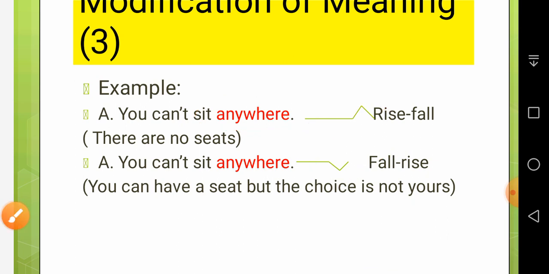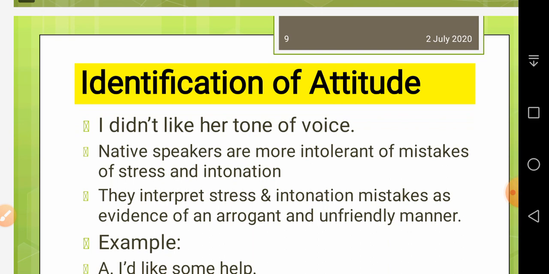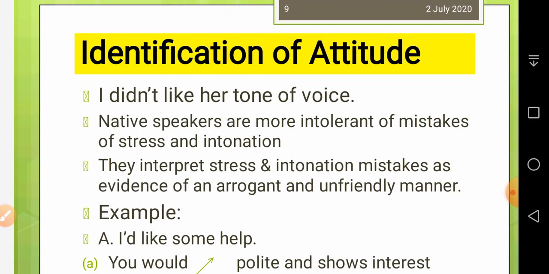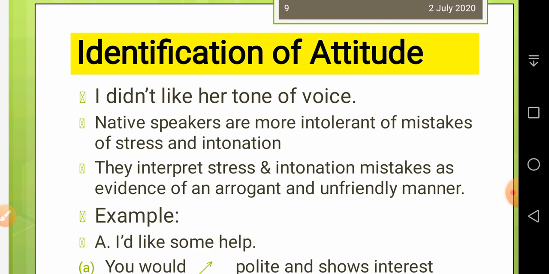Now the idea is that intonation is a very important feature of connected speech. So if you are good at interpreting it, then you can know the body language of the speaker. This I'm going to indicate next. The second function is identification of attitude. The first function of intonation was that we change meaning. How do we change meaning? In one example you say that you can't sit, there are no seats, and in the second example you say there are seats but the choice is not yours. And now here, indication of attitude.